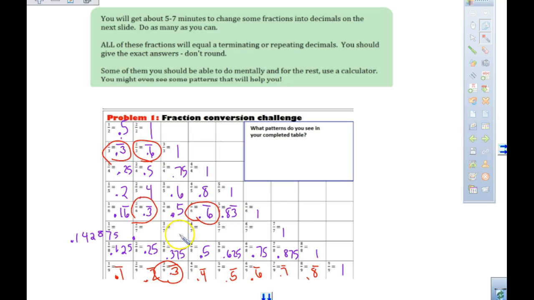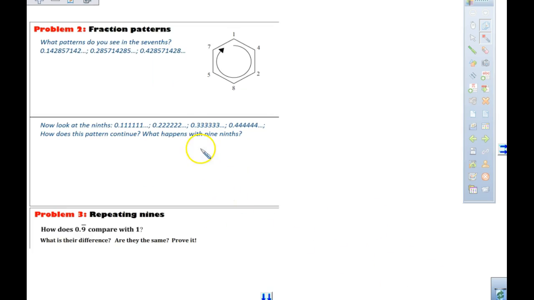Okay? The sevenths. The reason I didn't put the sevenths in is I want you to look. Here's what the sevenths are. This is 1/7. This is 2/7. This is 3/7. So what happens, and I don't need you to, but patterns in math come up a lot. I don't need you to know these and memorize this. But if you are looking at 1/7, 1/7 is equal to going around this circle. These repeat. 1/7 is a repeating decimal. It is equal to 0.142857 repeating.